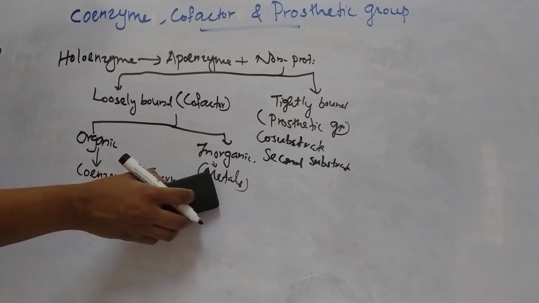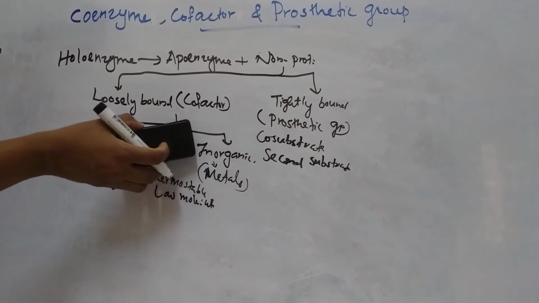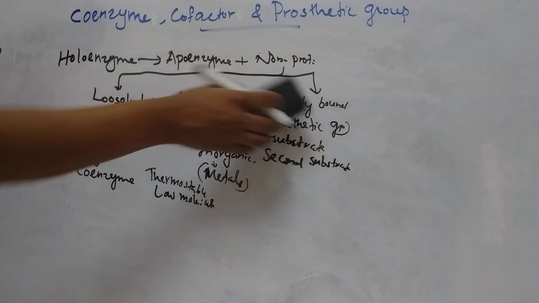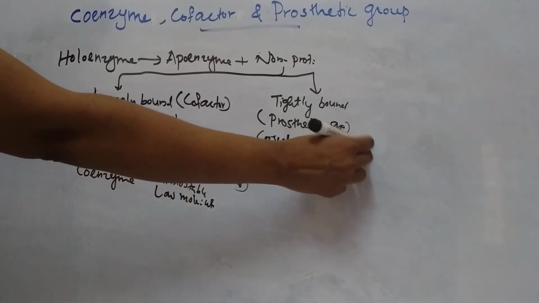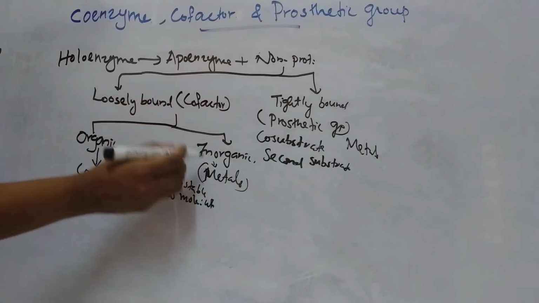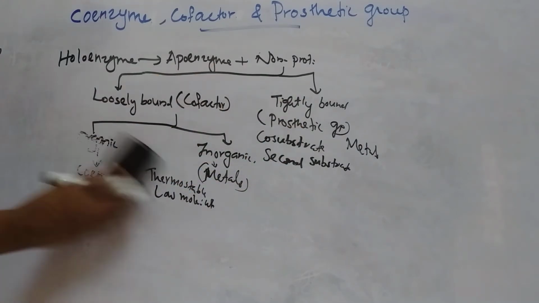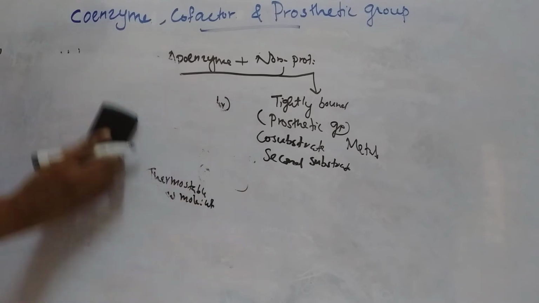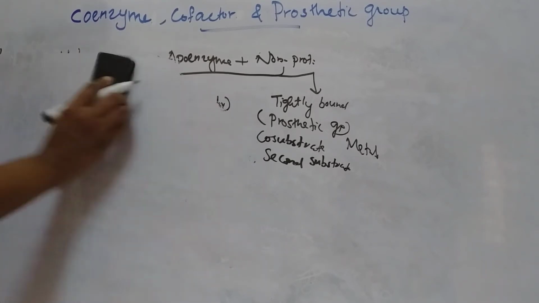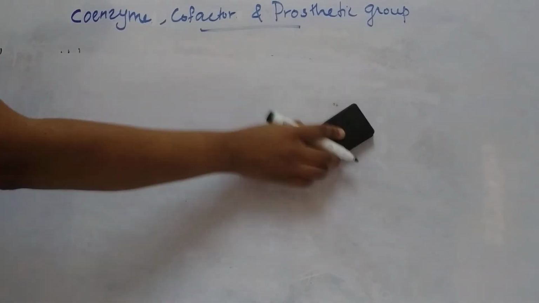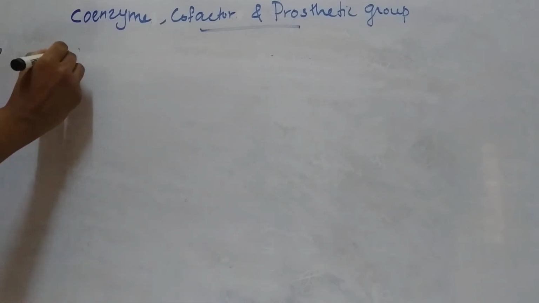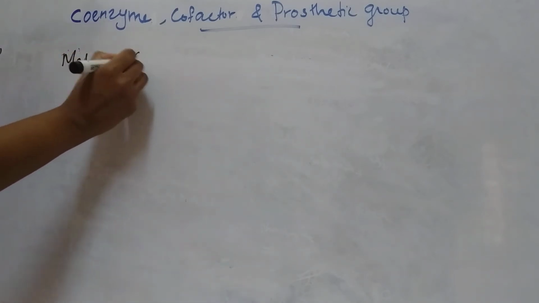So, these metals can be inorganic cofactor or prosthetic group. If the enzyme uses metal as cofactor, it is known as metal activated enzyme.